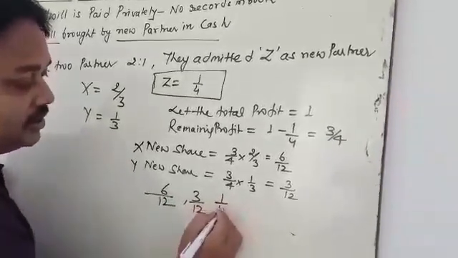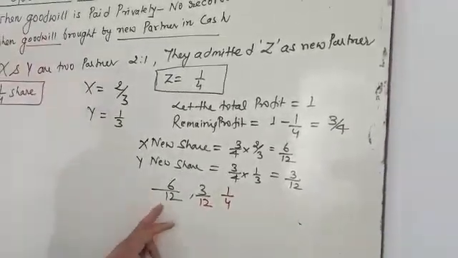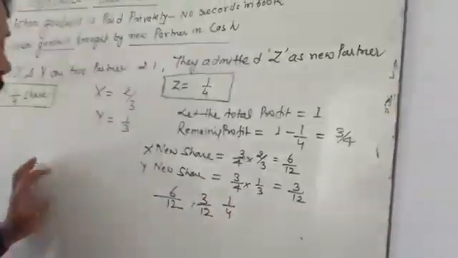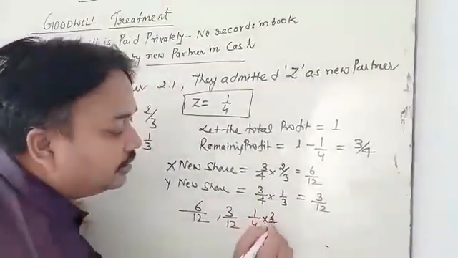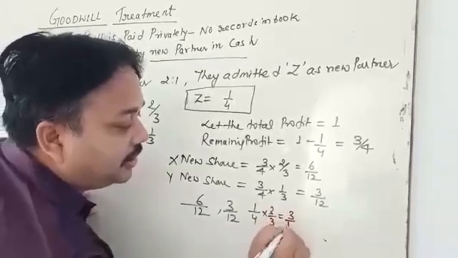And Z's share is 1/4, so make the denominator equal, multiply by 3/3, that is 3/12.